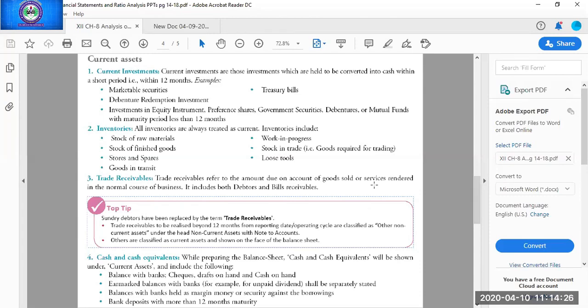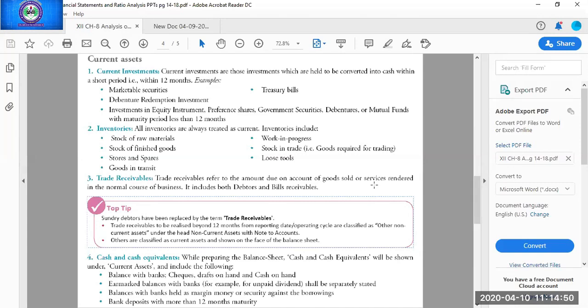And sixth is other current asset. Students, you can see that with every subhead, there is one head for others. It means anything which is not appearing in the above subheads can come in others. So there is always an others head, whether it is non-current liability, non-current asset or current asset. The last one is others.